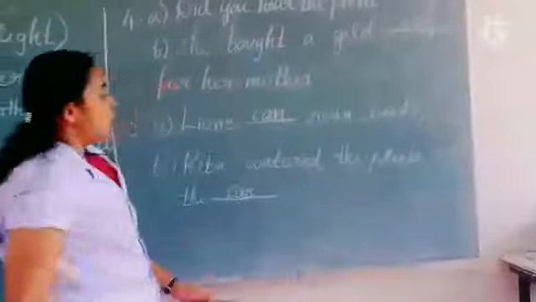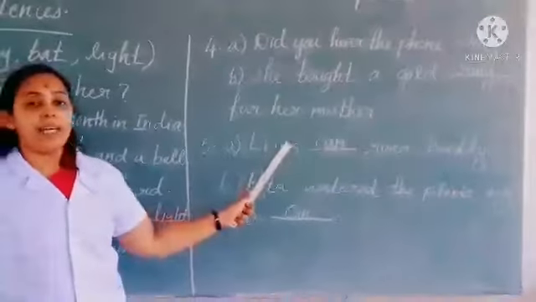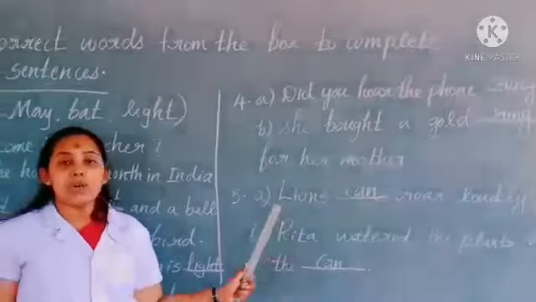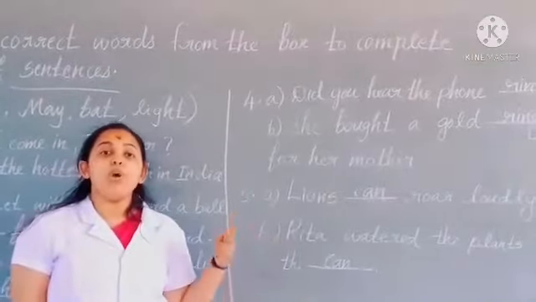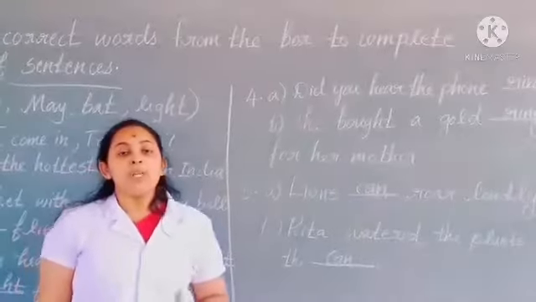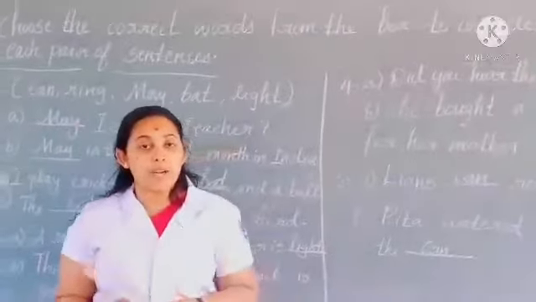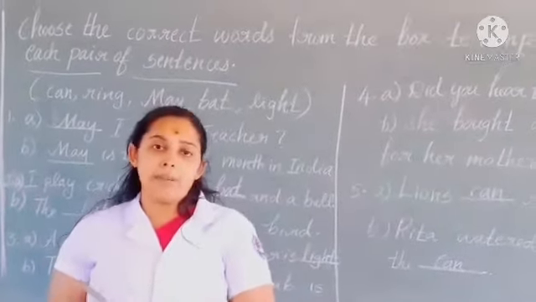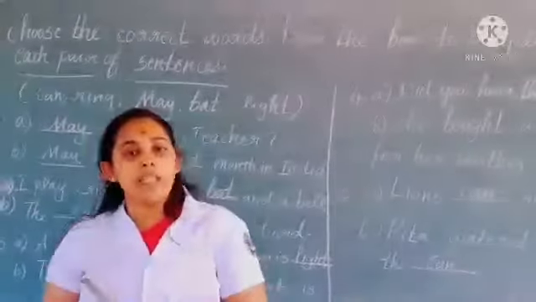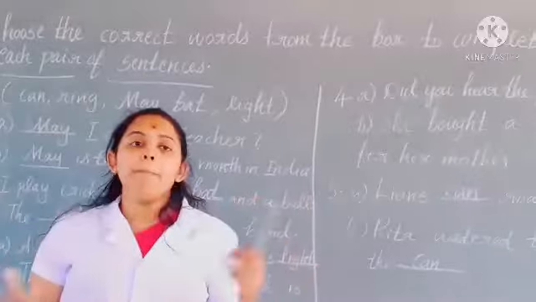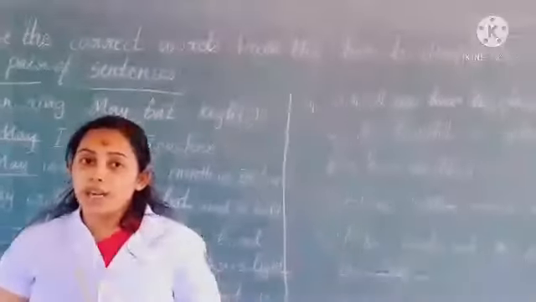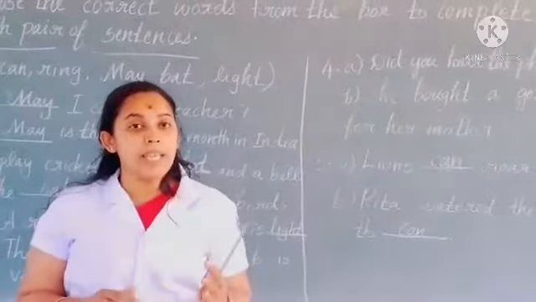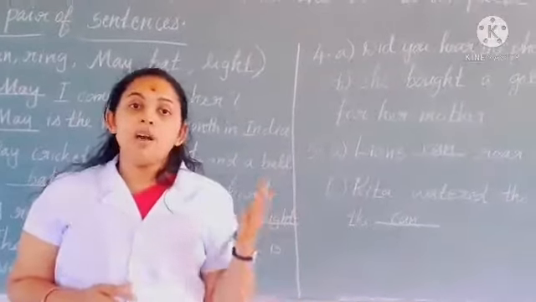Again can. In the first sentence, can is the ability of lion. In the second sentence, can shows a thing that we use to water plants. So these type of words we can call homonyms. That means the words they have same spellings and same pronunciation, but they have different meanings. Such words we can call homonyms. And next we can discuss the speaking activity from page number 47.